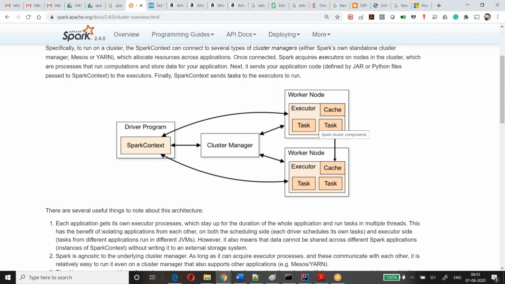Ravi, one question here. The worker nodes will get their own task. So will the DAG be the same for all the executors, or different? It should be the same, obviously. First I need to apply the read, then I need to apply this and all. All the workers have to do the same.